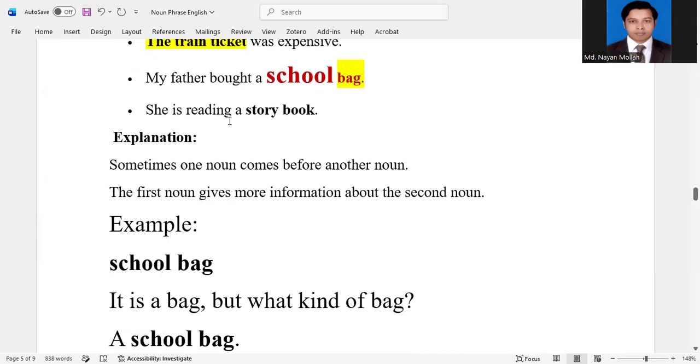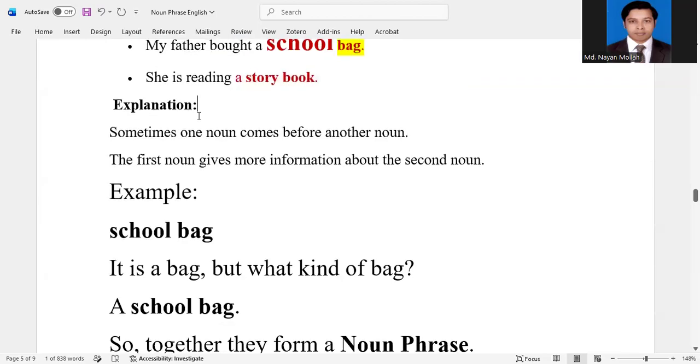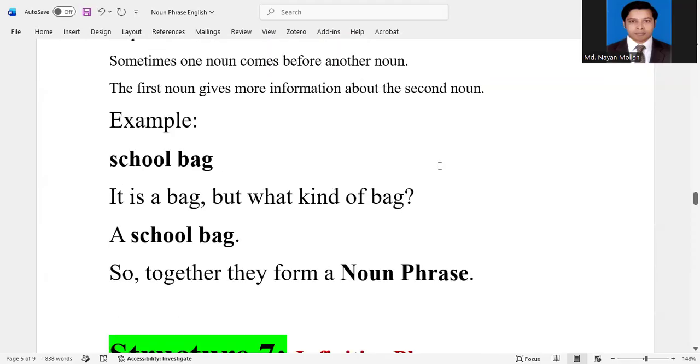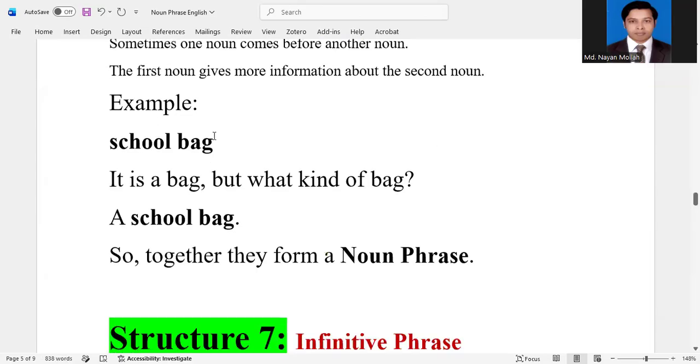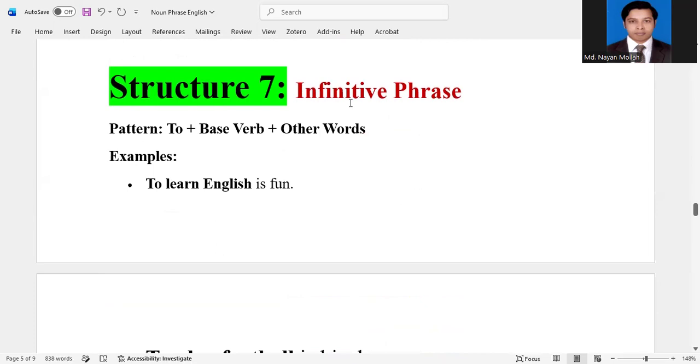Okay, some more examples. She is reading a storybook. Story is a noun, book also is a noun. So a storybook is a noun phrase. Okay. Sometimes one noun comes before another noun. The first noun gives more information about the second noun. I have already told you about this. Example: school bag. It is a bag, but what kind of bag, right? School bag.